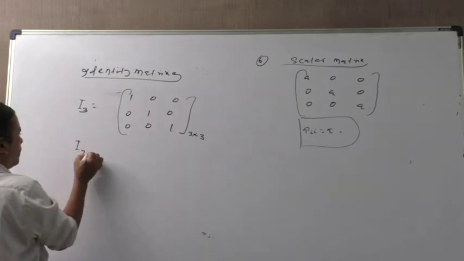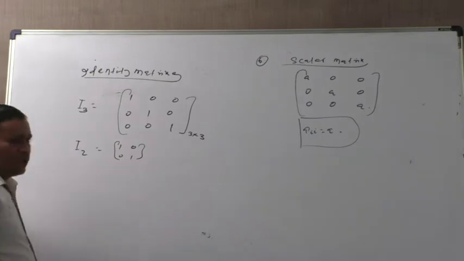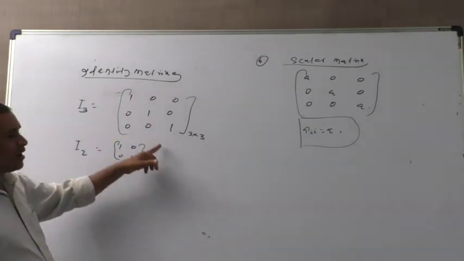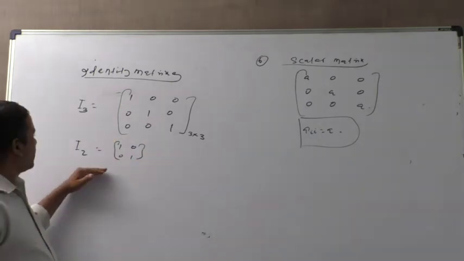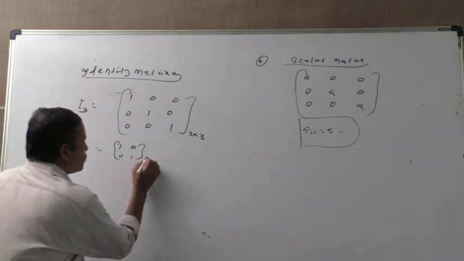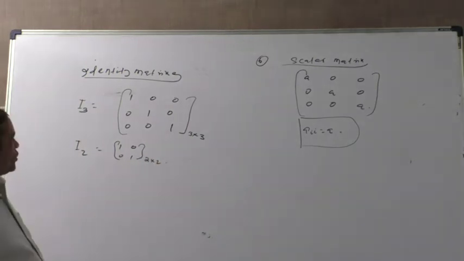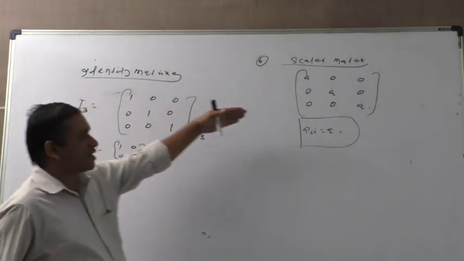Then I2 is 1 0 0 1. And all the diagonal elements are 1. That's why it is called the identity matrix, here 2 cross 2. You understood, everybody? So this is the identity matrix, and this is the scalar matrix.